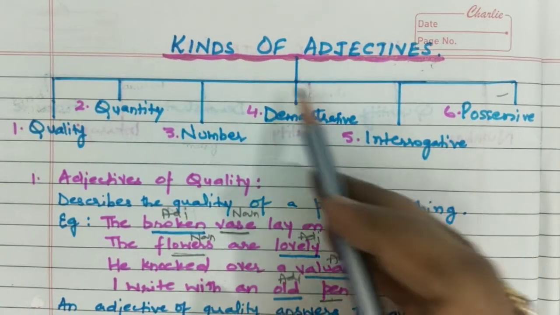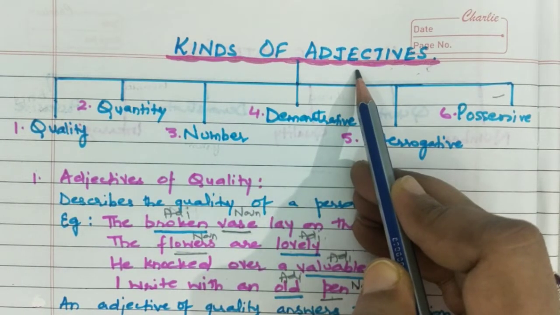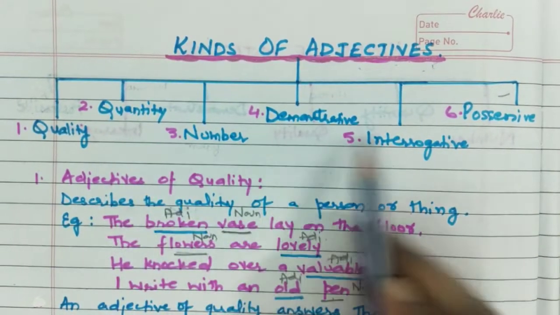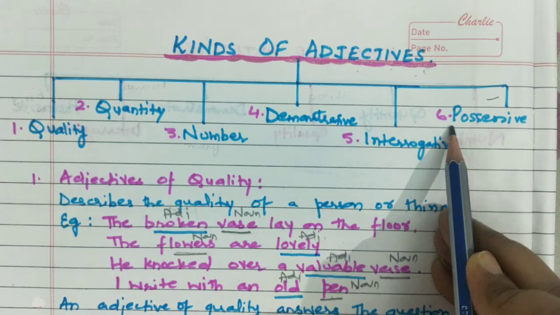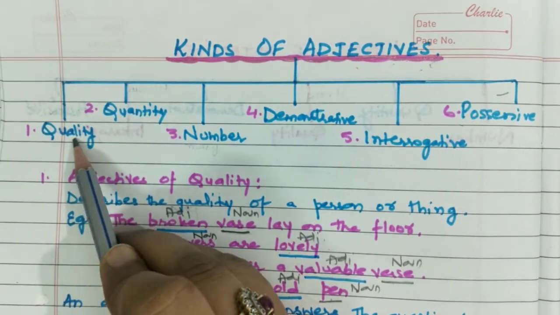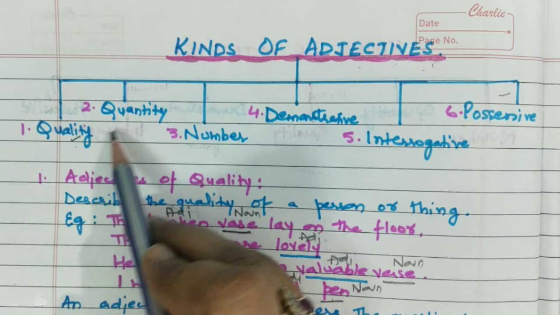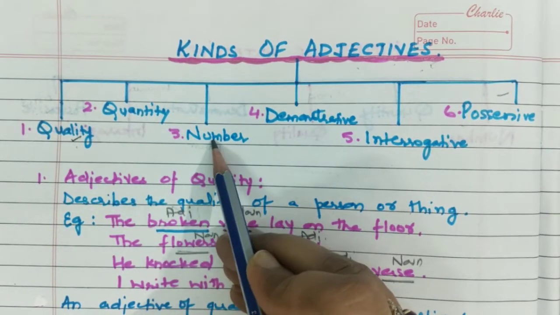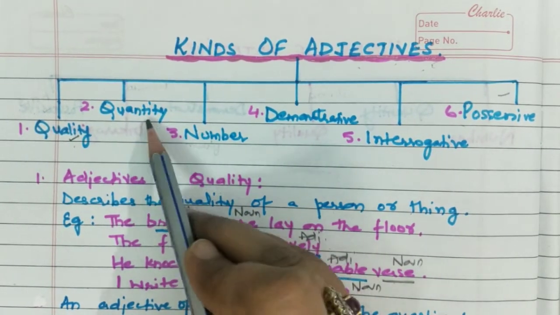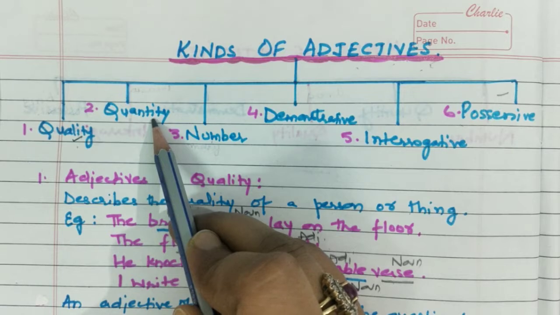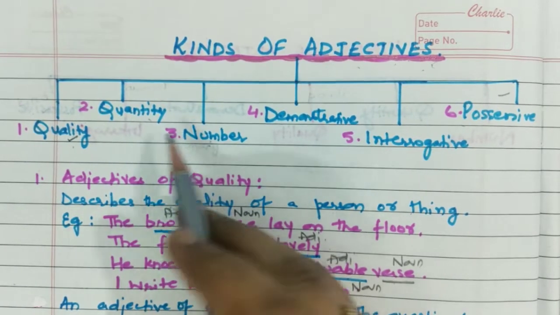Now let us continue with the kinds of adjectives. We are going to do 6 main kinds of adjectives. First is quality. What kind of a thing or person is that noun? That is quality, adjective of quality. Quantity, number, adjective of number. So what is the difference in adjective of quantity and adjective of number?